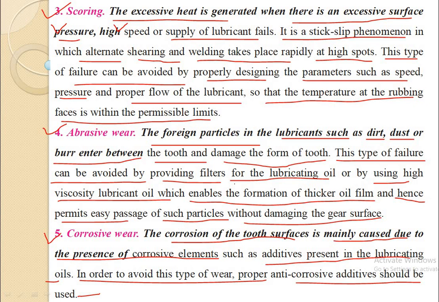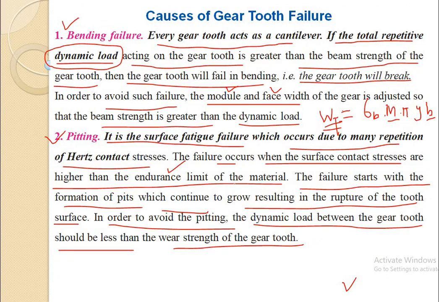And the last type of failure is the failure of the gear tooth due to corrosive action, which is caused by the additives added in the lubricating oil. So to avoid this kind of failure, that is the failure of the gear tooth due to corrosive wear, we need to add anti-corrosive additives in the lubricating oil. So in this way we can avoid the corrosive wear. So this is regarding the causes of gear tooth failure and how we can avoid it by taking proper remedies. So this is the end of the chapter on anti-friction bearings and gears.